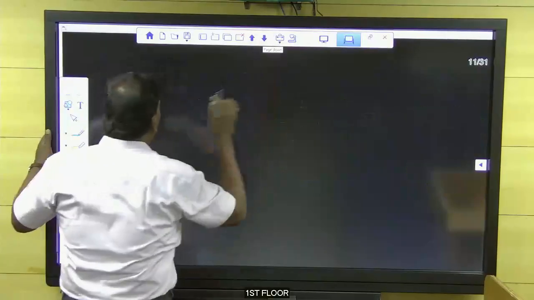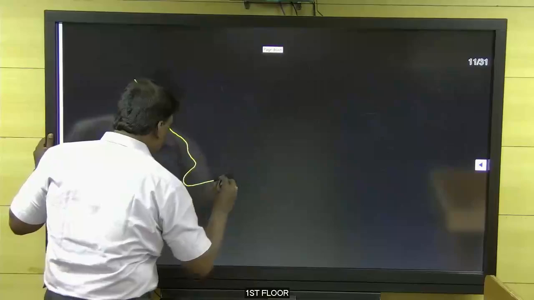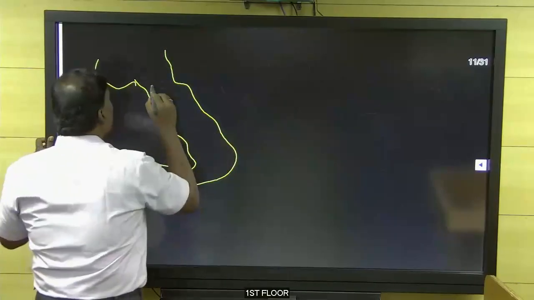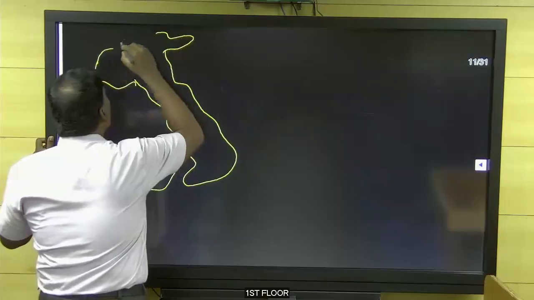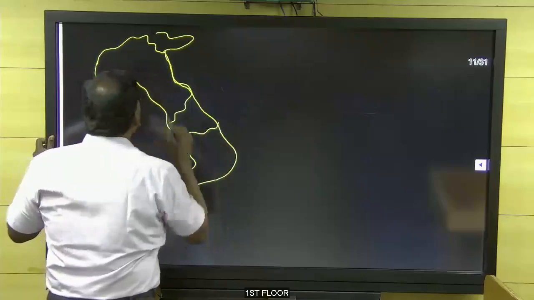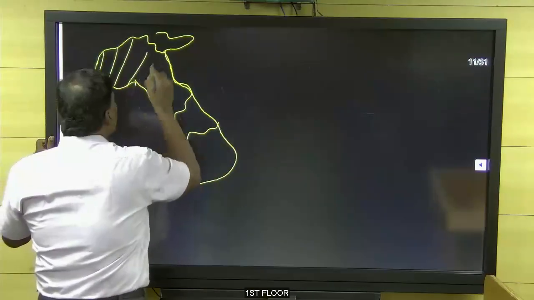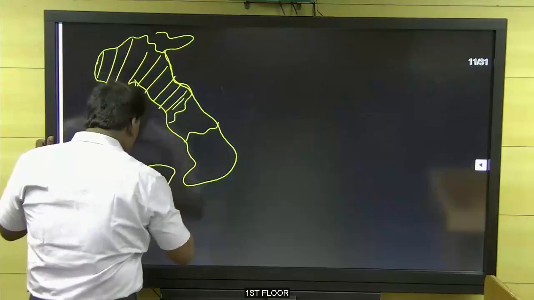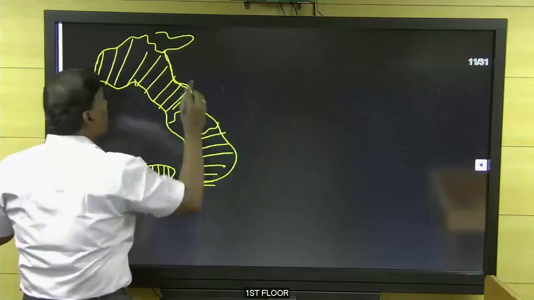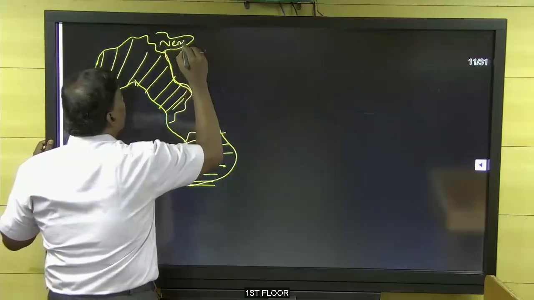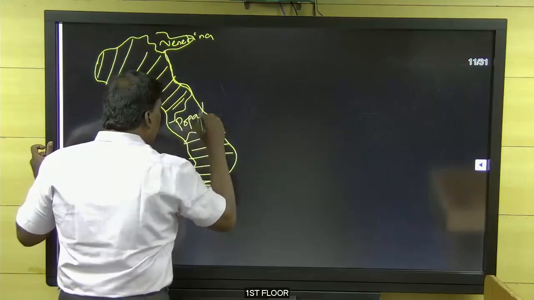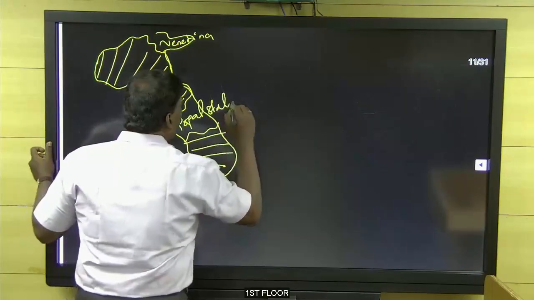Okay. So I write one more thing. I draw the map here. So here, this is Sardinia. North Italy completed. South Italy completed. Only the Pope's land is remaining, and here Venetia is remaining. The Papal States are yet to be integrated.